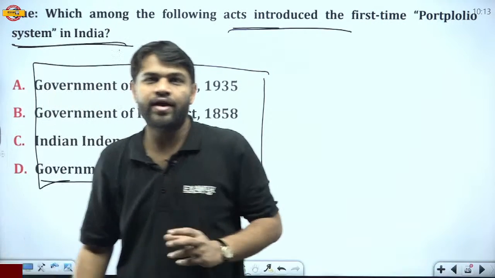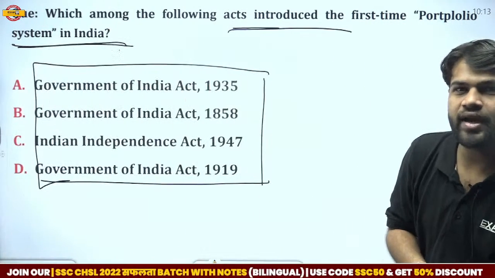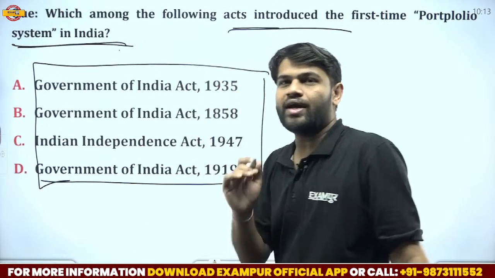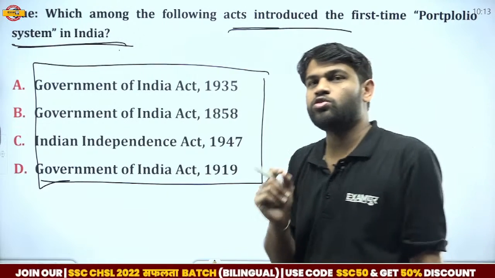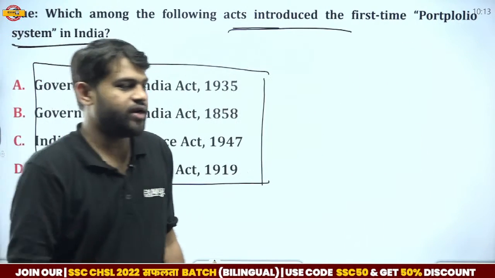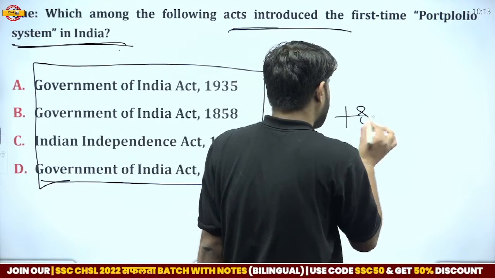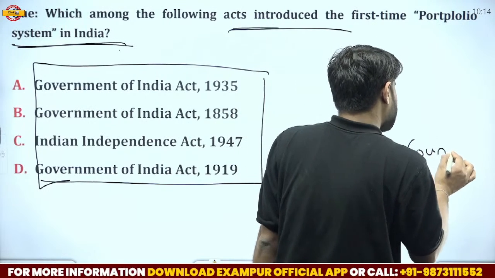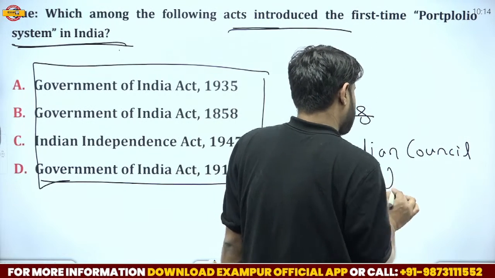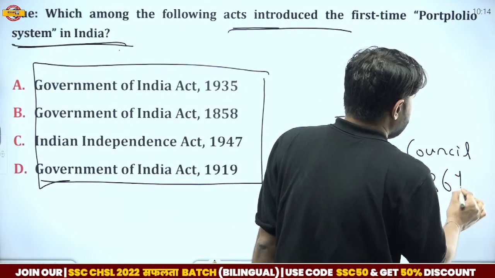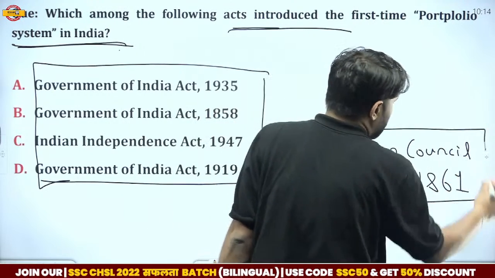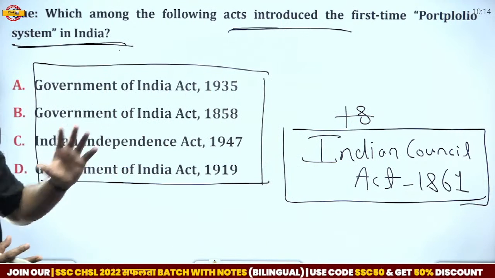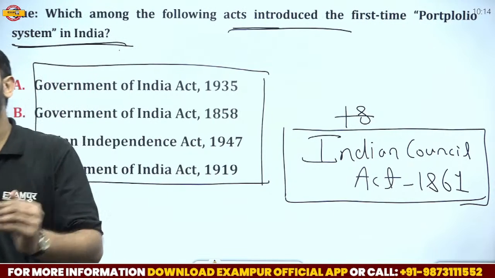So what exactly is the correct answer? Guys, if you have any idea, then please give your answer. By which act? Okay, I will give the correct answer. The portfolio system was introduced in India by the Indian Councils Act 1861. That is the correct answer. During the reign of Lord Canning, the act was passed, and by this act the portfolio system was started.